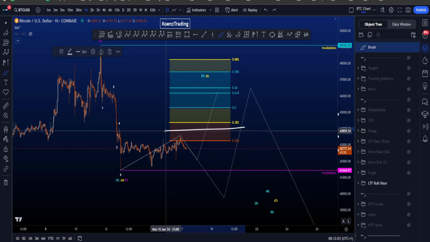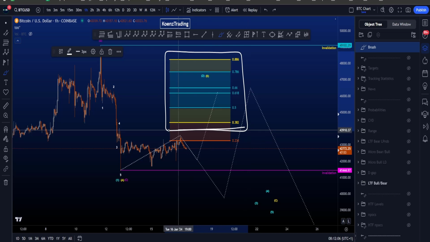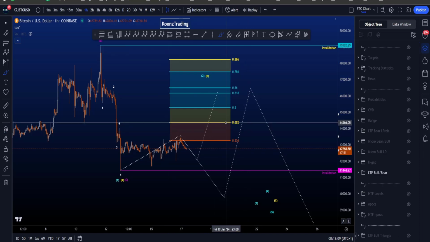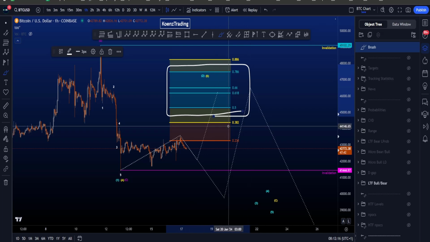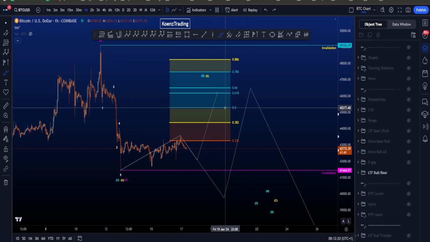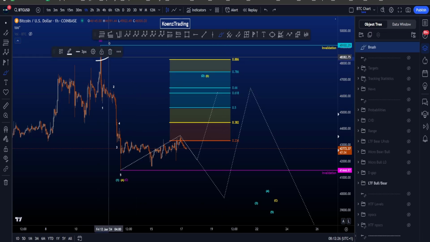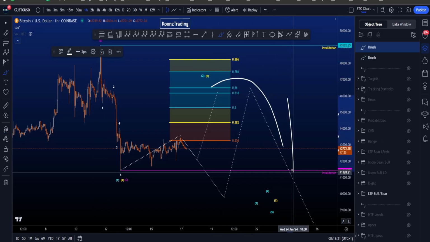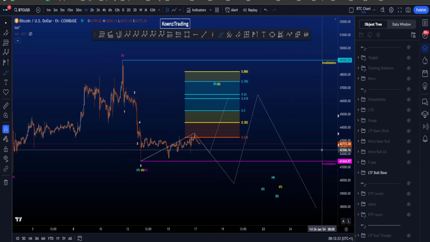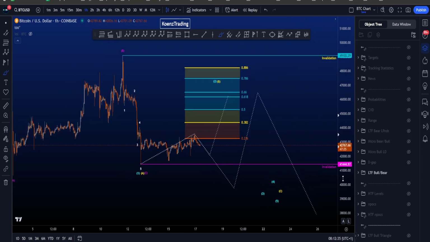The common target area for a wave B is between the 0.382 and the 0.886, which is between 44.4k and 48.2k, and the common retracement target for a wave 2 is between the 0.5 and the 0.786, which is between 45.2k and 47.4k. In both of these scenarios, you don't want to see this high taken at 49.1k, and you're going to be looking for an impulsive structure to the downside in either a wave C or a wave 3.